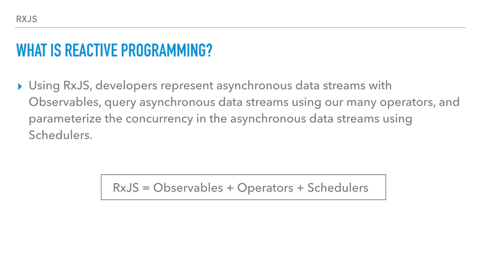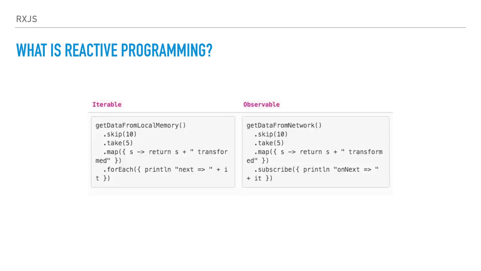RxJS is the sum of observables, then we can apply operators to these observables like map function, flat map, and many other ones, and schedulers. That is a pretty advanced topic actually inside RxJS. So here we can see an example, from an iterable.